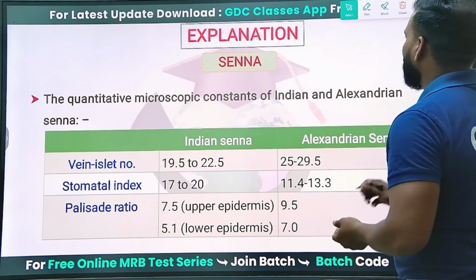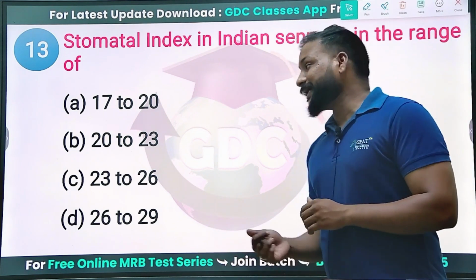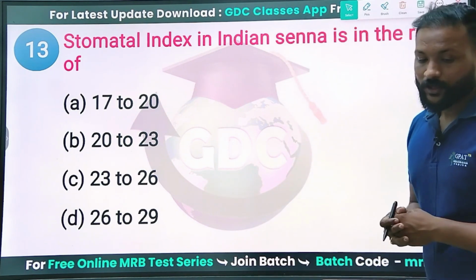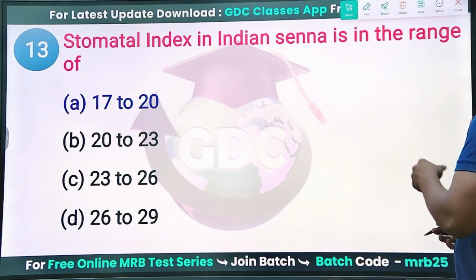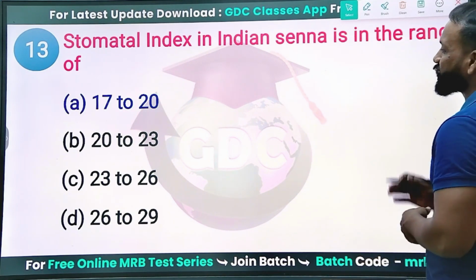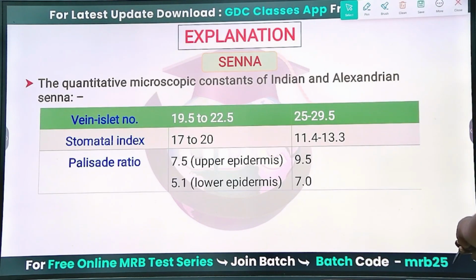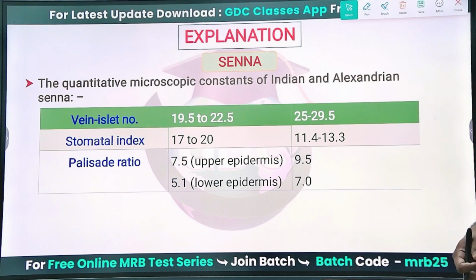Next, the stomatal index of Indian senna is in the range of 17 to 20, 20 to 23, 23 to 26, or 26 to 29? We should remember the values as well. 17 to 20 is the stomatal index value of Indian senna, whereas for Alexandrian senna it is 11.4 to 13.3. Clear?